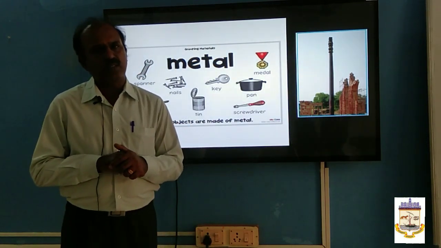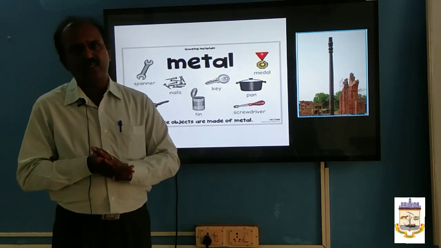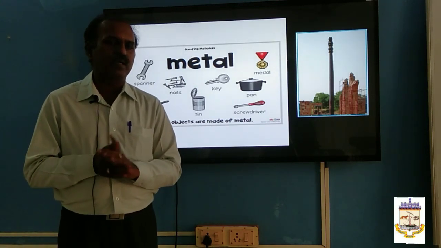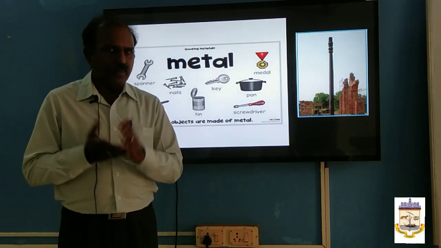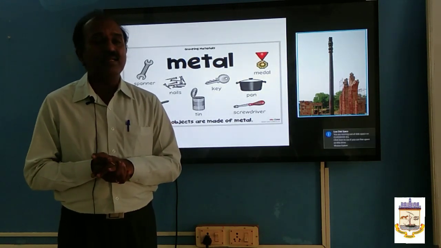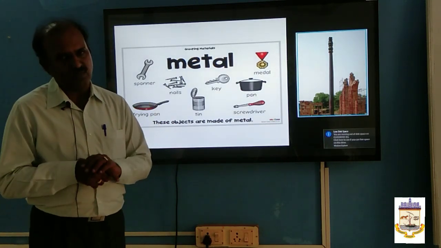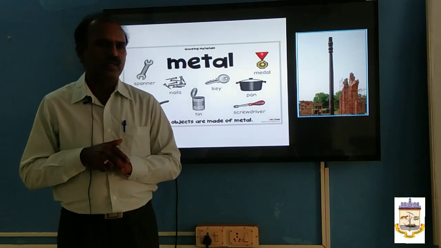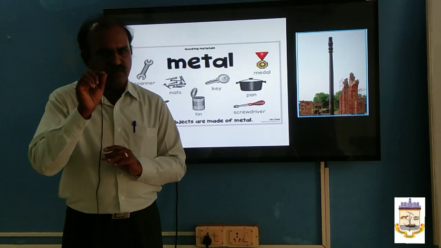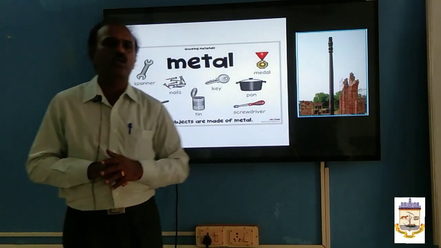All other reactive metals are present in the form of compounds. So the substance which contain the uncombined form of metal or combined form of metal is called mineral. A metal can have more than one minerals. For example, iron has about 800 minerals, but we cannot extract the iron from all these minerals. We extract only from certain minerals. Those minerals are called ores. The mineral from which metal can be extracted by suitable method and profitable manner is called ores.